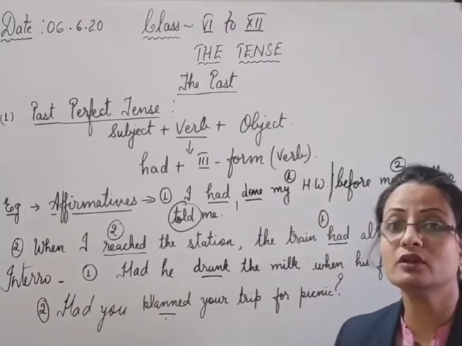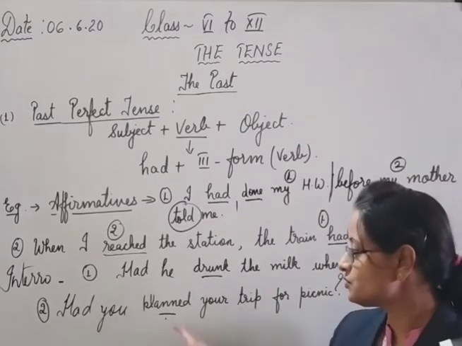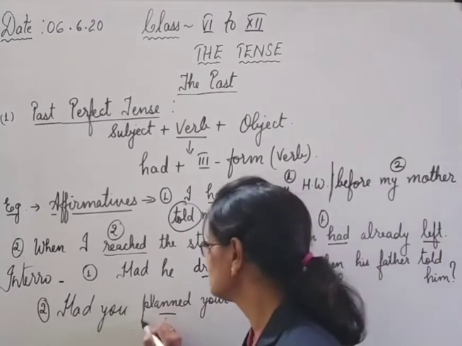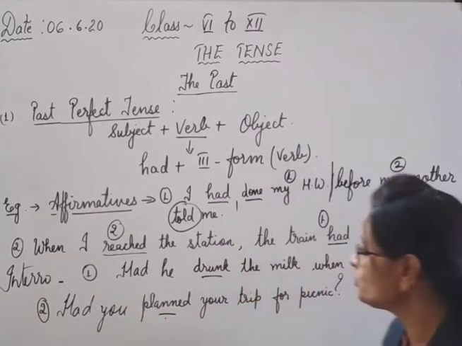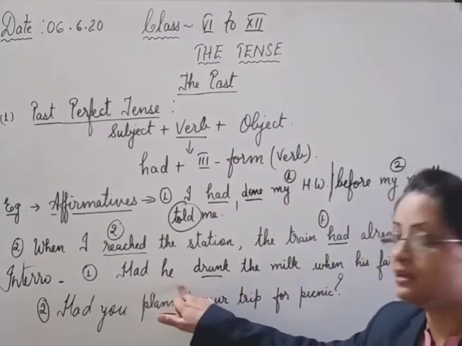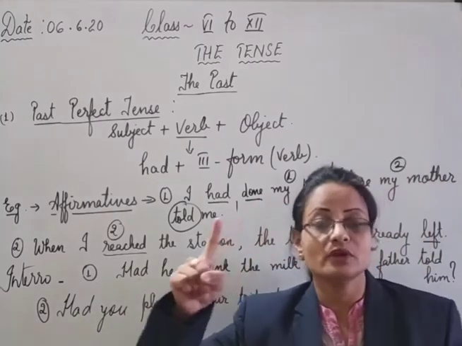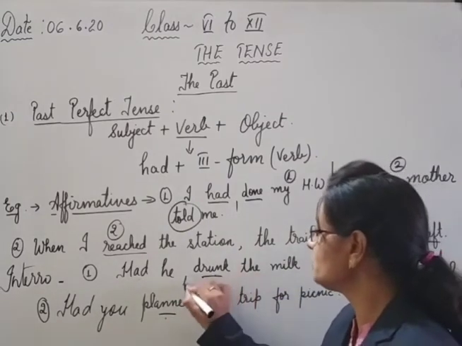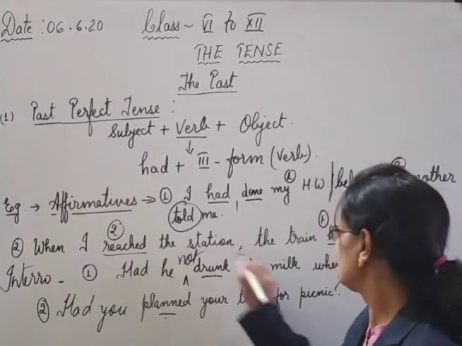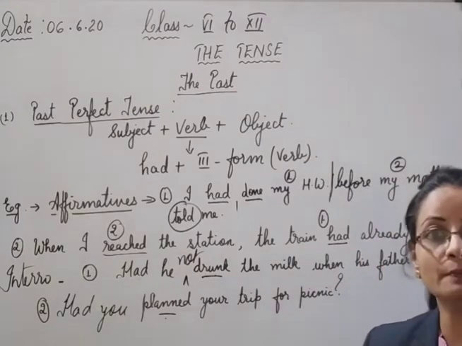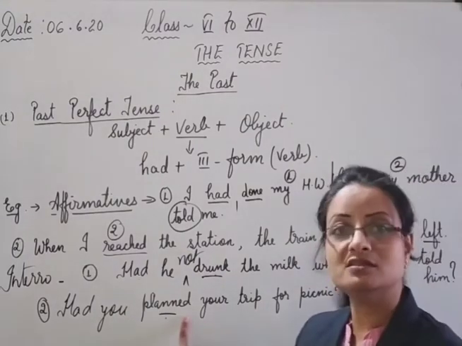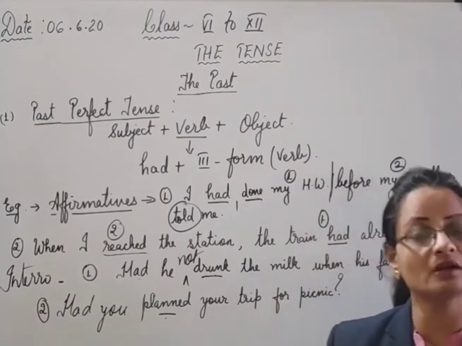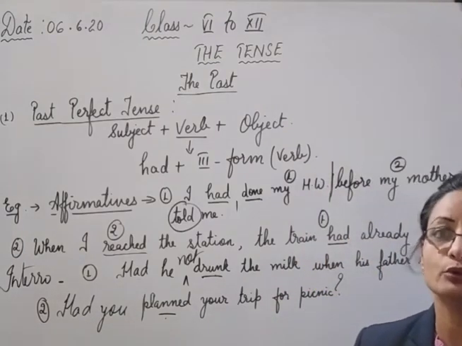Now negative interrogative and WH. This we have seen with the same yes or no questions and affirmatives. If you want to make it negative, had he, okay, in the negative interrogative what I told you, place not before the main verb. So this is your main verb, you will place not here. Had he not drunk the milk when his father told him? In the second, planned is the main verb, place a not before planned. Had you not planned your trip for picnic? This is the way we are going to do.